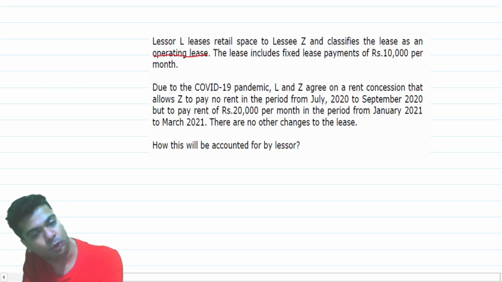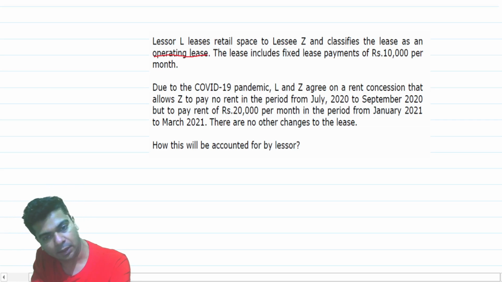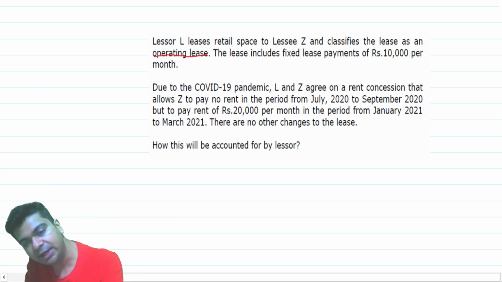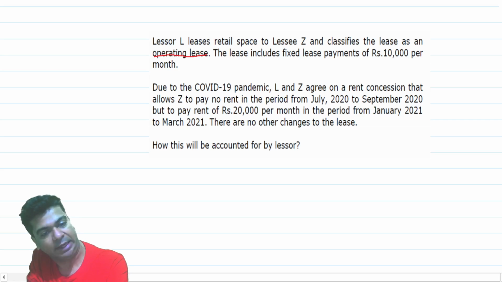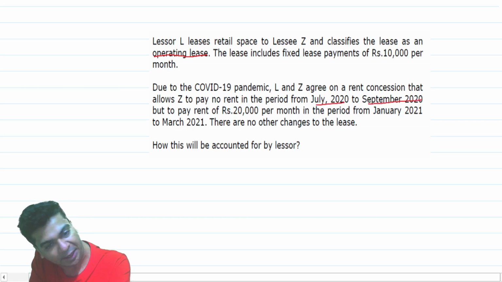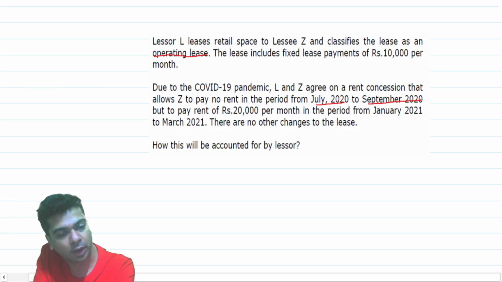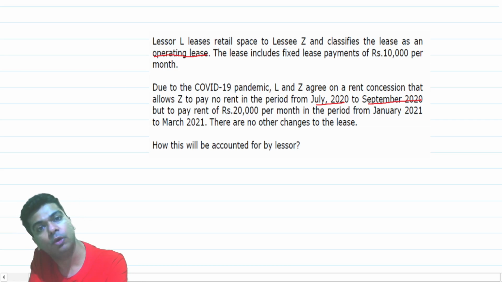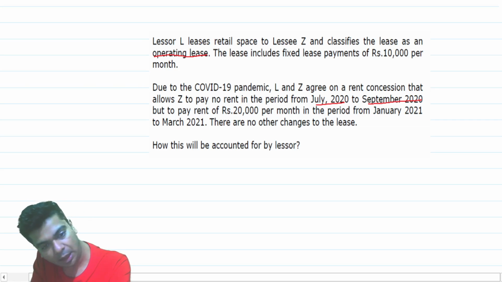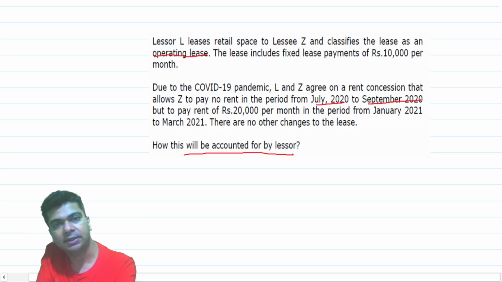Then they are saying due to the COVID-19 pandemic, L and Z agree on a rent concession that allows Z to pay no rent in the period from July 2020 to September 2020, but to pay rent of rupees 20,000 per month in the period from January 2021 to March 2021. There are no other changes in the lease. How will this be accounted for by the lessor?